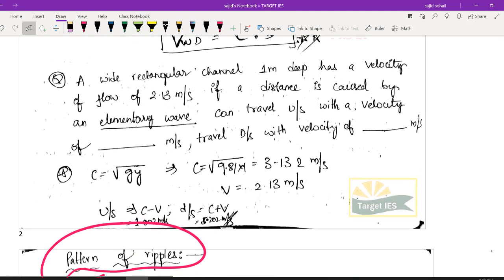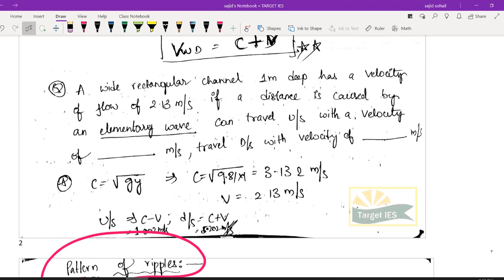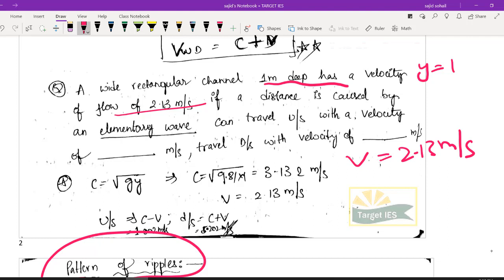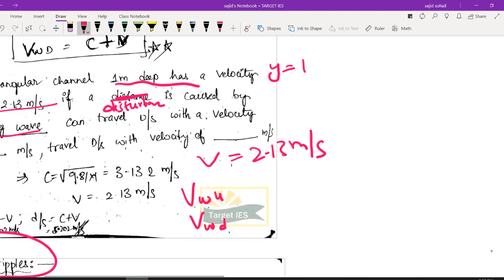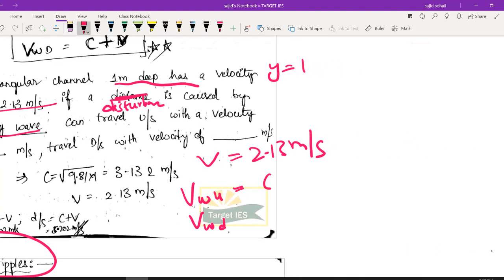Let us solve one simple question so that you will be perfect. A wide rectangular channel of 1 meter depth. So what is y? The y value is 1 meter. And the velocity of flow v value is 2.13 meter per second. The disturbance caused by an elementary wave can travel upstream with a velocity of, so he is asking what is the velocity of wave in the upstream direction and what is the velocity of wave in the downstream direction. What do you have to do? Very simple. Velocity in the upstream direction is c minus v, velocity in the downstream direction is c plus v.